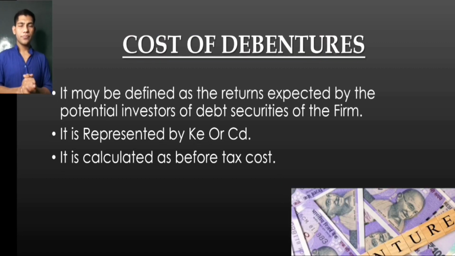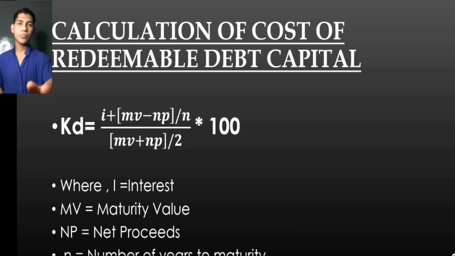Cost of debenture is an important part of the cost of capital. It is defined as the return expected by the investor on the debt security of the firm. Two points are most important: first, it is represented by K or KD. Second, it is calculated as a before-tax cost.